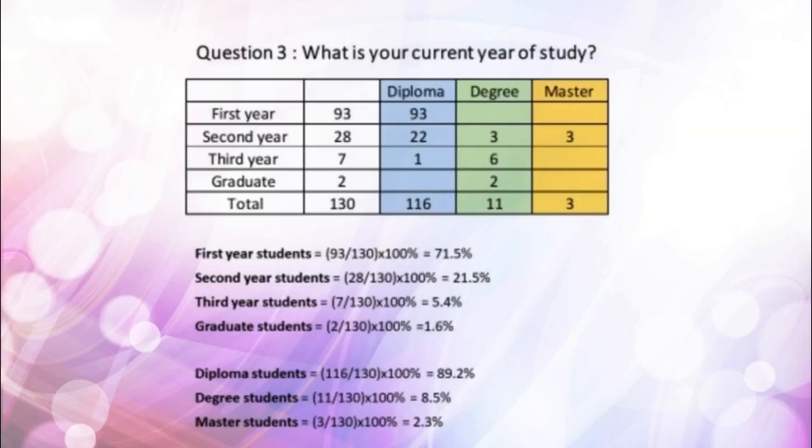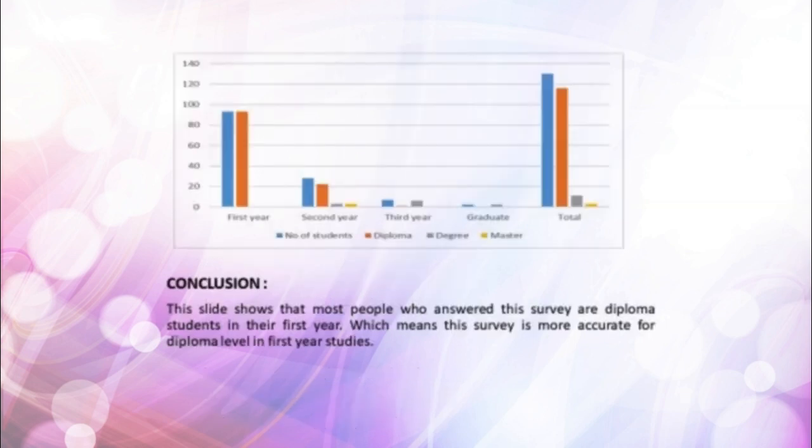Question 3. What is your current year of study? The table below shows the current year of the students' study, which is first year, second year, third year, and graduate students, including a total of 130 students. There are diploma, degree, and master's students. The conclusion for question 3 is that this slide shows that most people who answered this survey are diploma students in their first year, which means this survey is more accurate for diploma level in first year studies.